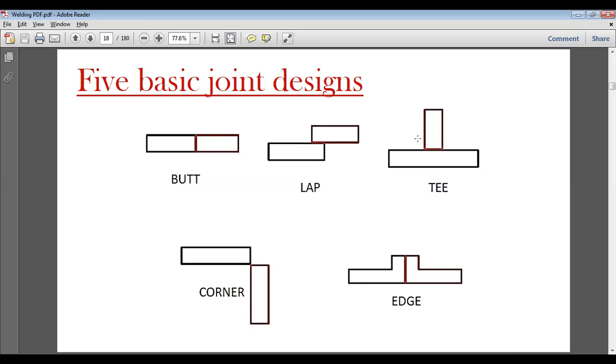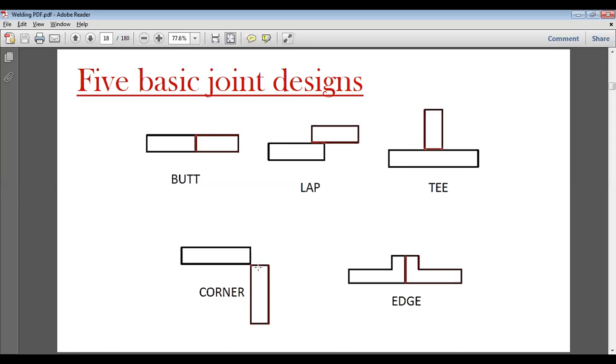In a T joint, we will be producing the joint at edge to edge, edge to face, and face to face. Here we will be performing welding. In a corner joint, when two edges are joined together, we apply heat and the weld tool here, and weld material is deposited here.